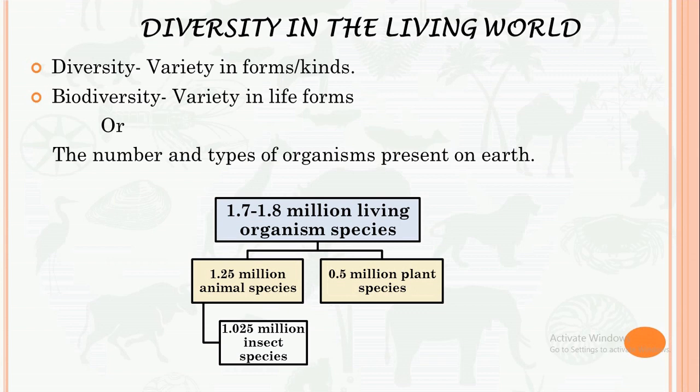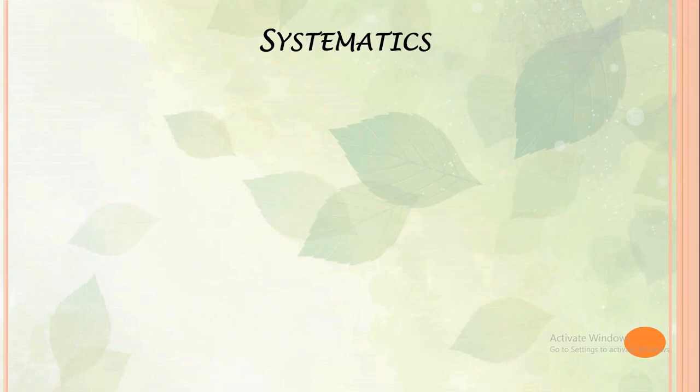Currently, there are 1.7 to 1.8 million living species on Earth, out of which 1.25 million are animal species and 0.5 million are plant species and rest are others. And out of these 1.25 million animal species, 1.025 million are insect species. Means it is most conspicuous group of animals on Earth. Every year about 15,000 organisms are discovered. It is estimated that 50 to 100 times of living species there are extinct species.